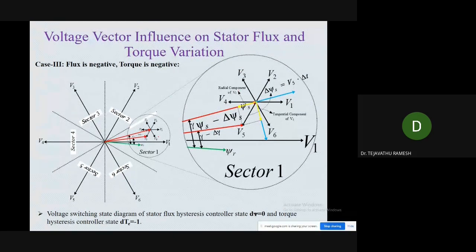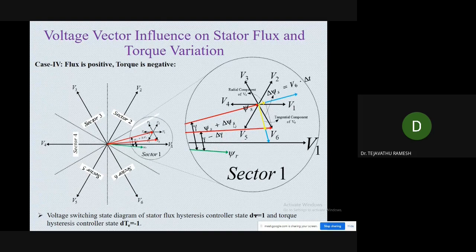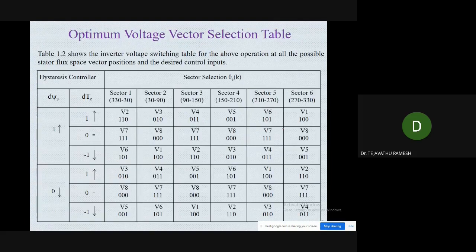Similarly, when we select the V5 vector in sector 1, the flux is reducing and the torque is also reducing. This is the earlier angle, and this is the new angle. Both torque and flux are decreasing. Similarly for V6 in sector 1. This is the way we create the lookup table, and in MATLAB, by using MATLAB functions, we create the lookup table based on the information received from the angle. For example, depending upon the angle, the sector will be decided.